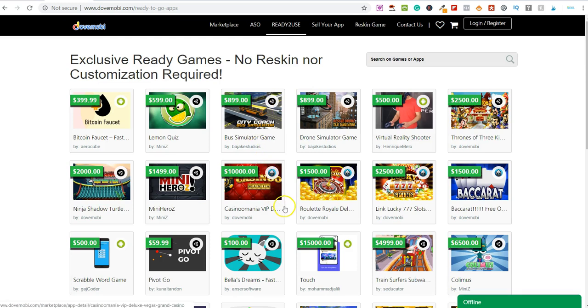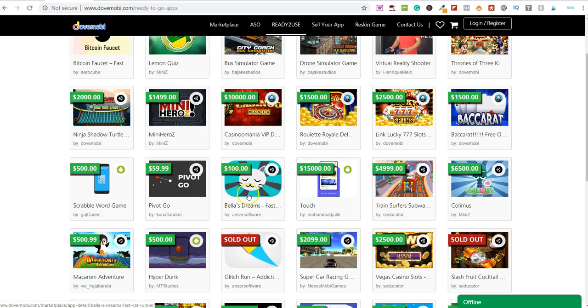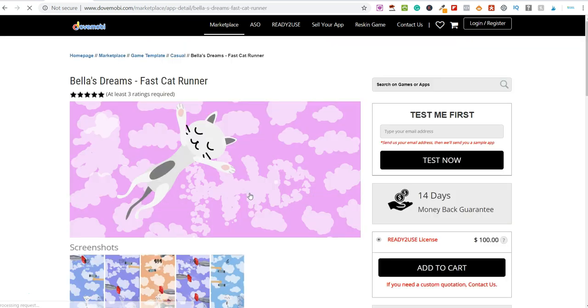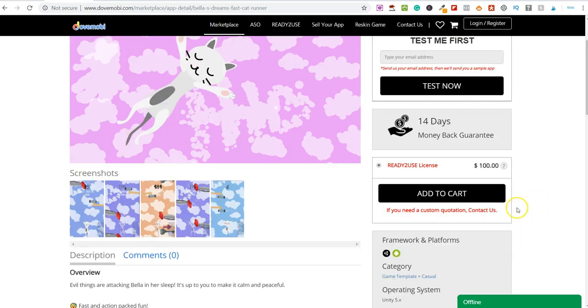Now click on here and I'll show you these apps. All of these apps here are ready to use, so it basically means you can get access to these today and start promoting them, sharing them, etc. If I click on here, we've got Bella's Dreams. Let's have a look at this. It's $100. What I like about this marketplace is, as you can see on the right hand side, it offers a 14-day money back guarantee.